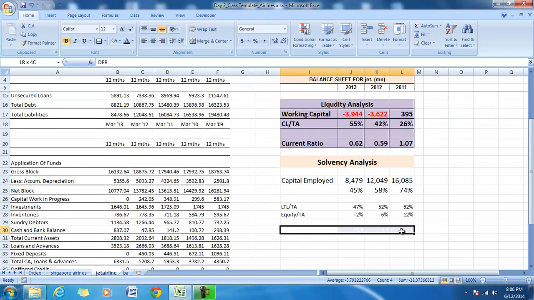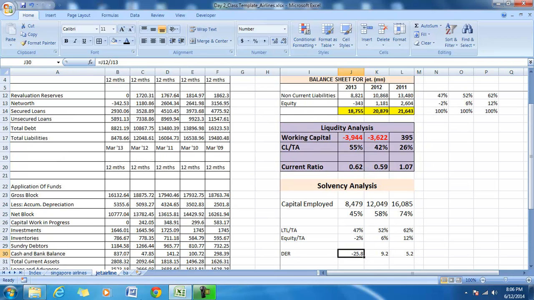In case of Jet Airways, it is a very high debt equity ratio, and in the last year it doesn't make any sense because it's a negative equity company.